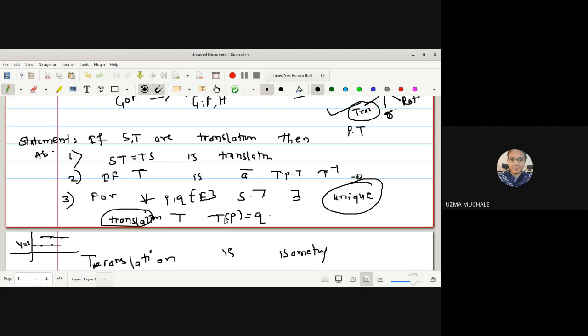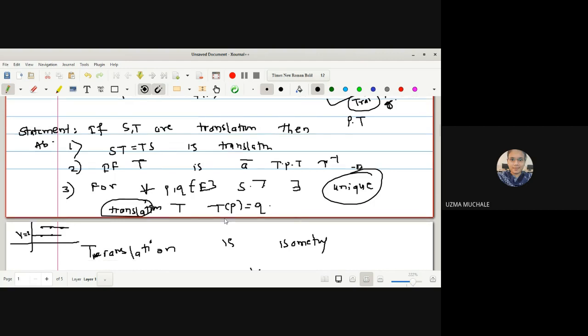So how to prove this? Tell me, how will you prove uniqueness?